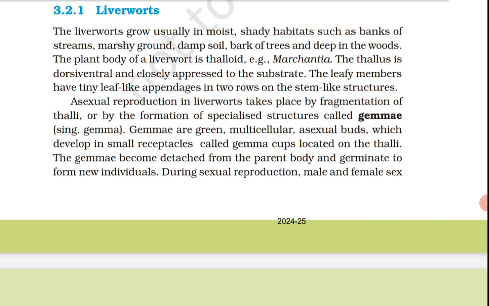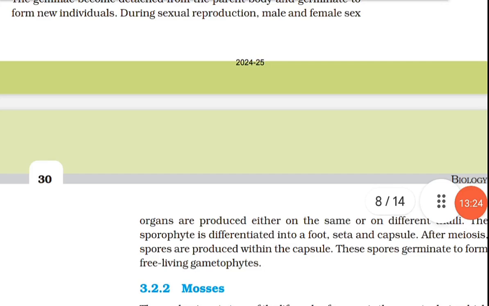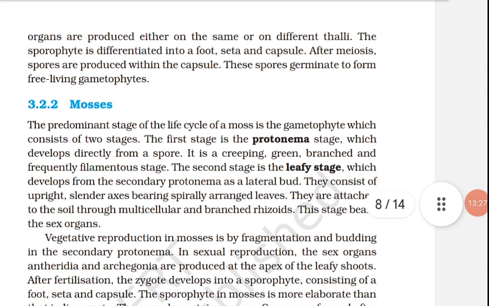The pteridophytes are further classified into four classes: Psilopsida, that is Psilotum; Lycopsida, that is Selaginella and Lycopodium; Sphenopsida, that is Equisetum; and Pteropsida, that is Dryopteris, Pteris, Adiantum.